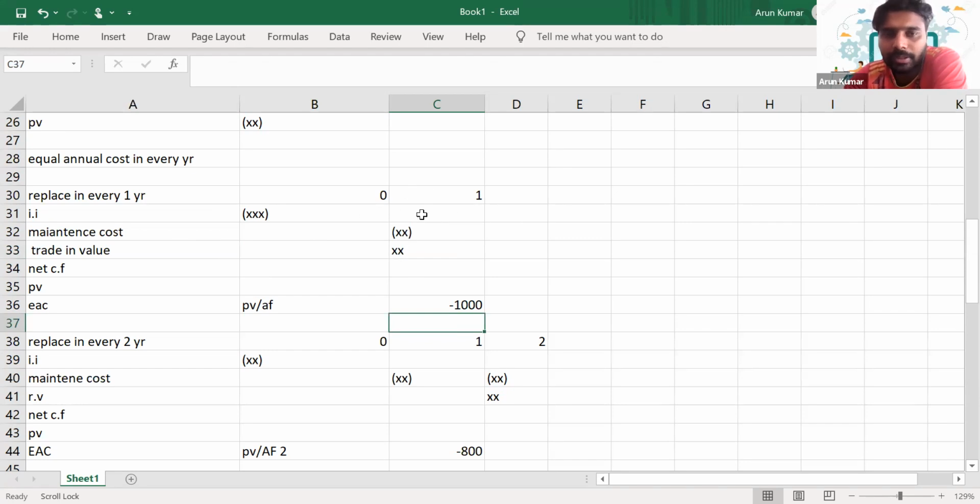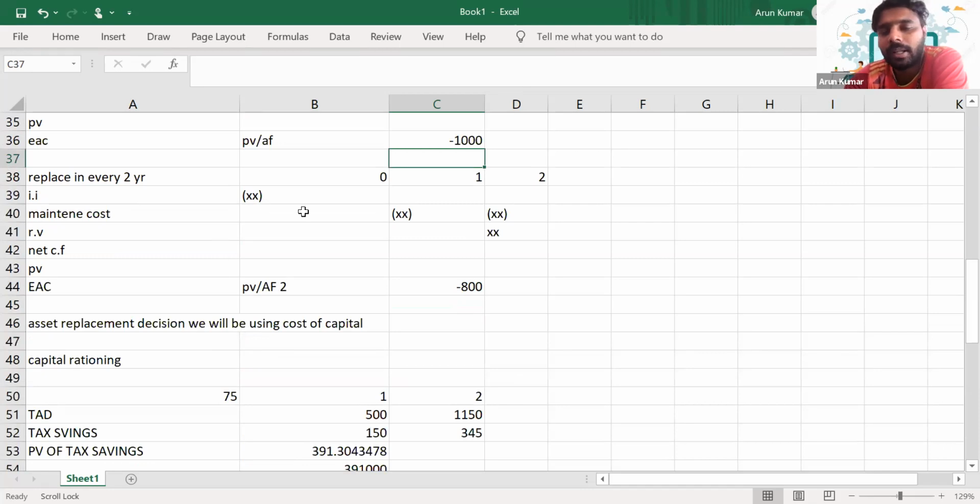You calculate the present value of the year 0 and year 1 cash flows and you get a figure. This present value is divided by the annuity factor of the relevant year. Then you get an amount known as the equal annual cost. In the same way, we'll calculate the equal annual cost for year 2 as well.